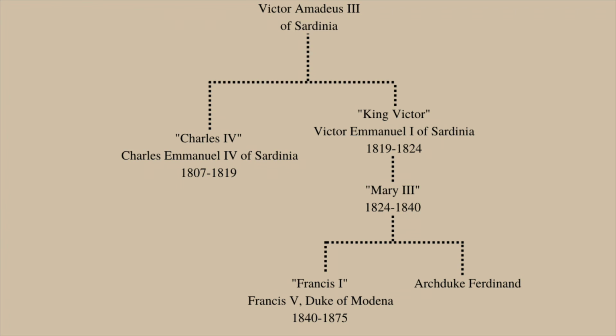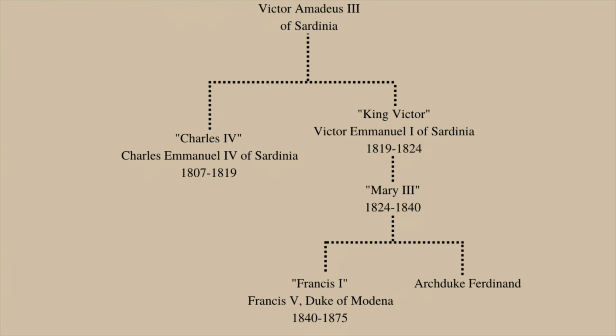He would have gone by the name of Charles IV and ruled until his death in 1819. He did not have any legitimate children at the time of his death, so the next monarch would have been his younger brother, Victor Emmanuel I of Sardinia, who according to the Jacobite succession would have been King Victor.